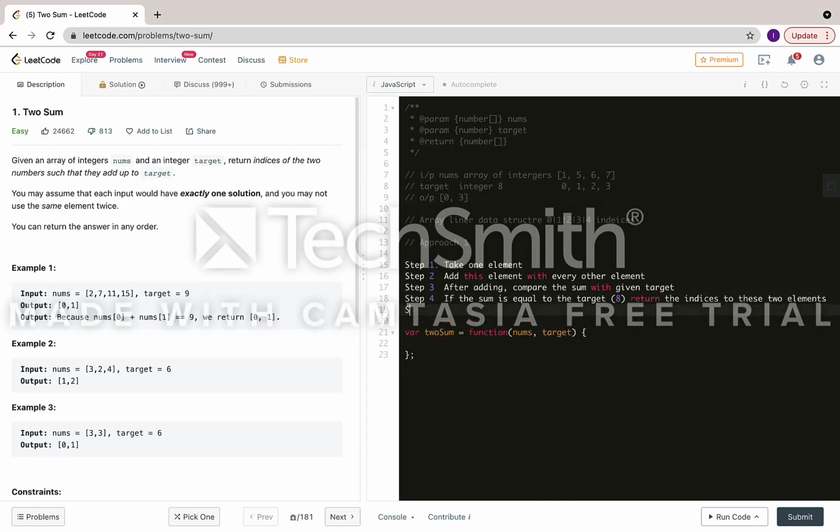Now step 5: this was the if part and this is the else part. Else, if the sum is not equal to the target, we just check the next pair or next element. This is pretty much simple, right?